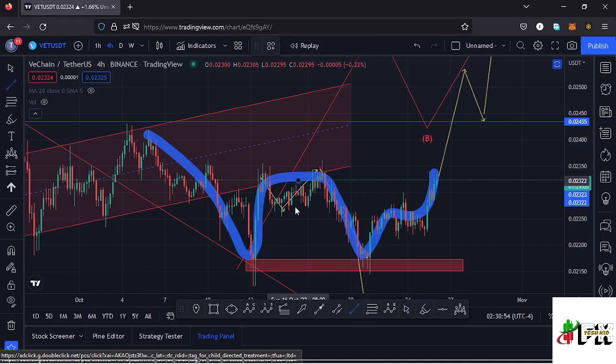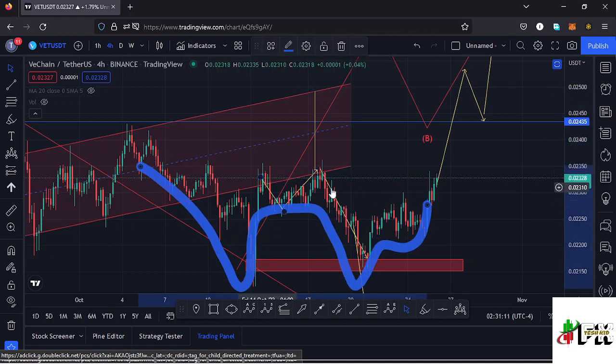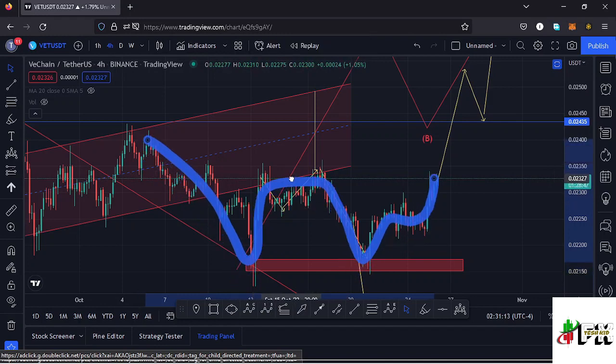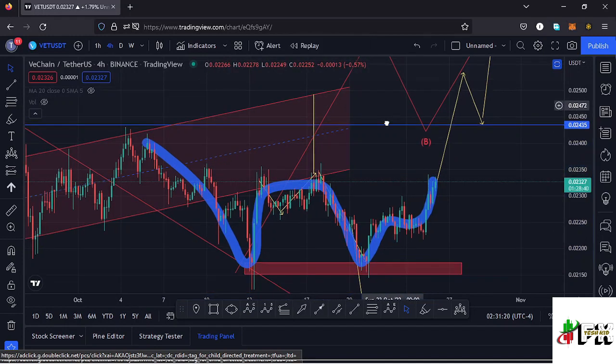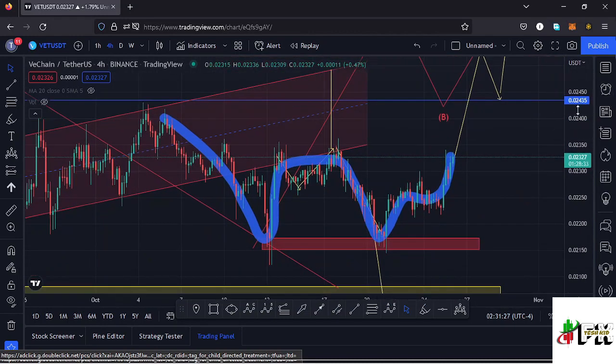So using a trend line once more, we can get the height between the neckline and the bottoms, then place it up here to give us a minimum target area to the upper side back to around the $0.02492 mark. So there is a possibility very soon we are going to see a breakout out of this double bottom that I have drawn out here on this chart. And once that plays out, I would expect us to get back to around the $0.024 mark. And from there, once we see a successful retest of that key area of resistance, we can continue pushing even higher. So let's be patient and see how that plays out.